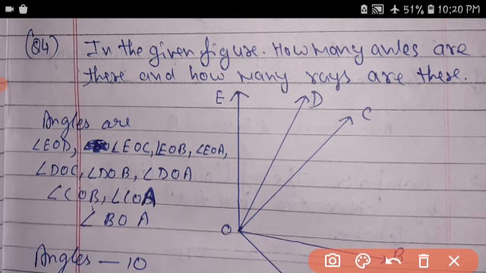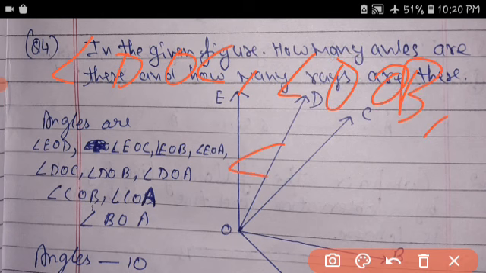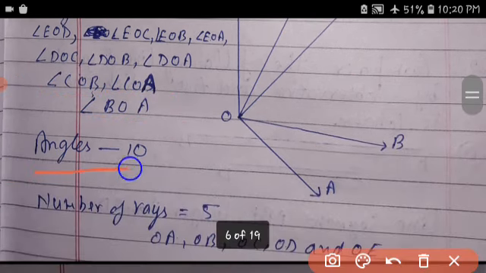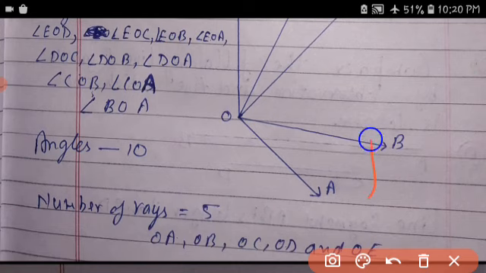Next, starting with angle DOC, DOB and DOA. These are three angles. Then angle COB, COA and BOA. There are 10 angles in total, and the number of rays is 5. The rays are OA, OB, OC, OD and OE.